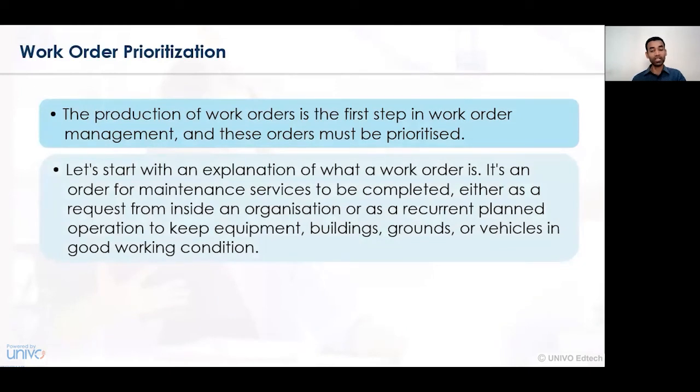So to understand this concern, it may be an activity related to maintenance, to the upkeep of equipment, buildings, ground levels, vehicles, good working conditions, or providing facilities or amenities to the employees or laborers. All those activities are of primary or secondary importance. But one has to understand that manufacturing is a primary activity, and hence the work order generation needs to be prioritized in a very effective way, and accordingly the activities need to be undertaken in a better position.